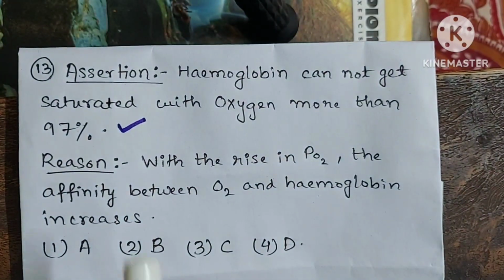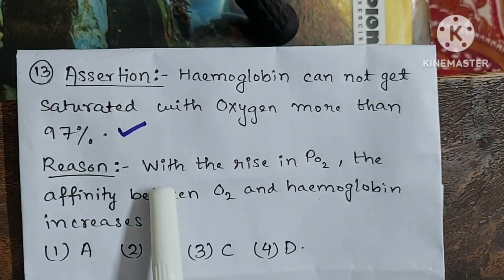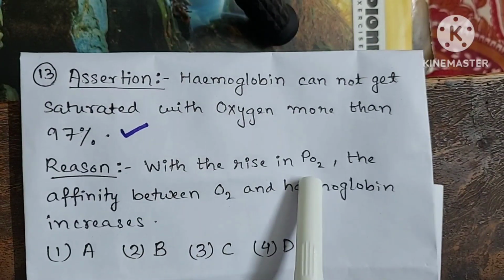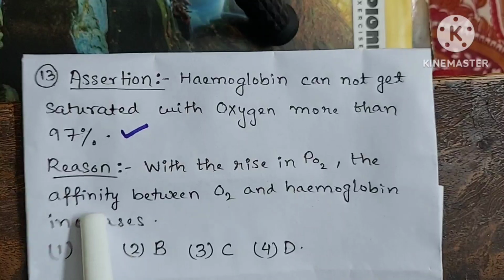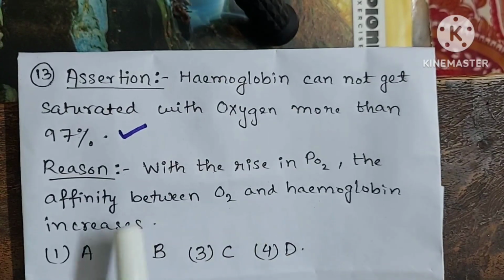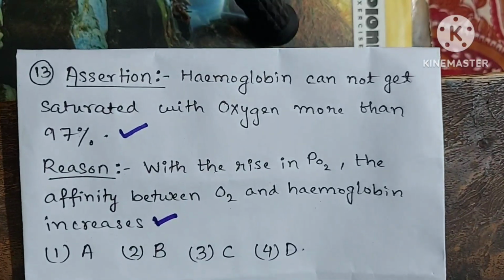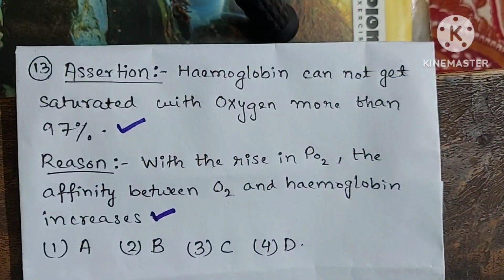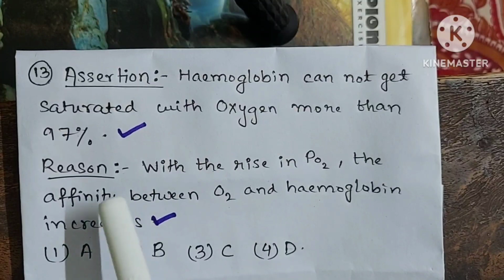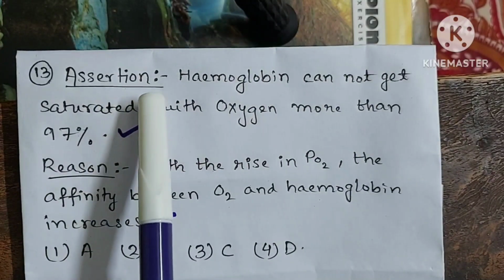Now let's read the reason part. It says, with the rise in partial pressure of oxygen, the affinity between oxygen and hemoglobin increases. Yes, this statement is correct, no doubt. Now say, is the reason the correct explanation of assertion?